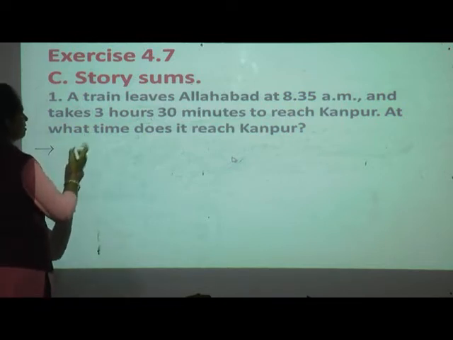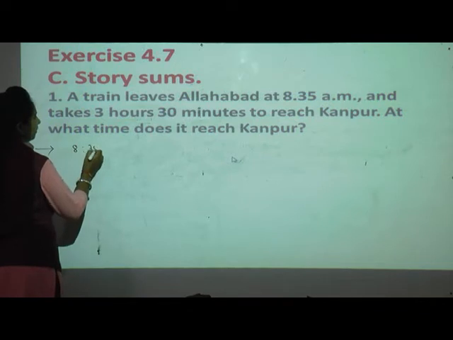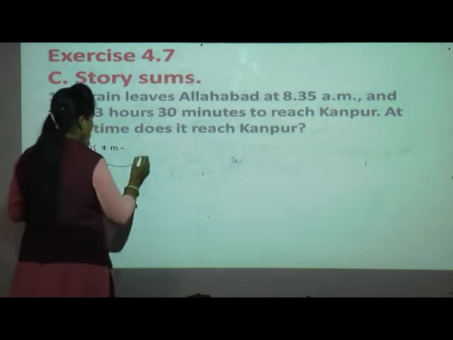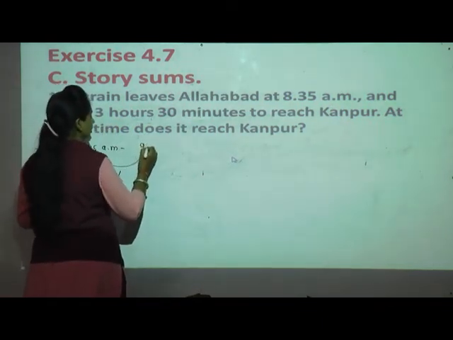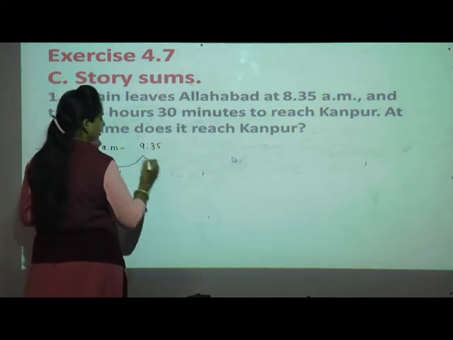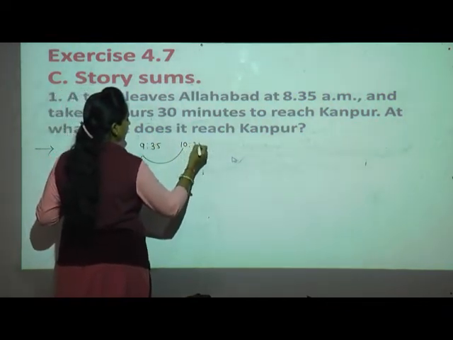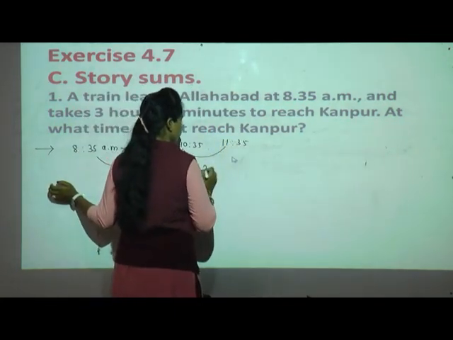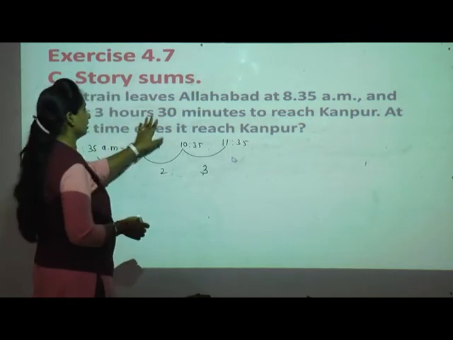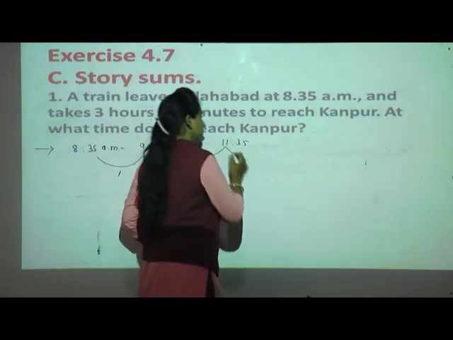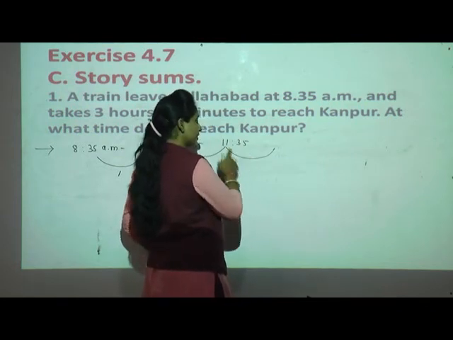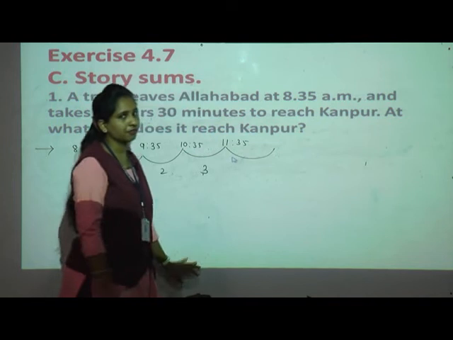See, when it starts at 8:35 a.m. Okay, the duration is 3 hours 30 minutes. Then I will count 3 hours here. 8:35 after 9:35 means 1 hour. Then 10:35 is 2 hours. 11:35 is 3 hours. Then 3 hours 30 minutes. From here I have to go 30 minutes again. See, 11:35 after 30 minutes, if we add in this, what we get?